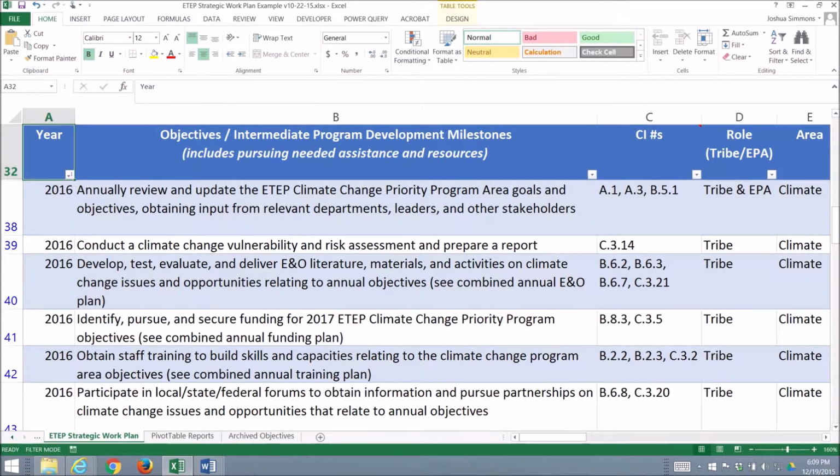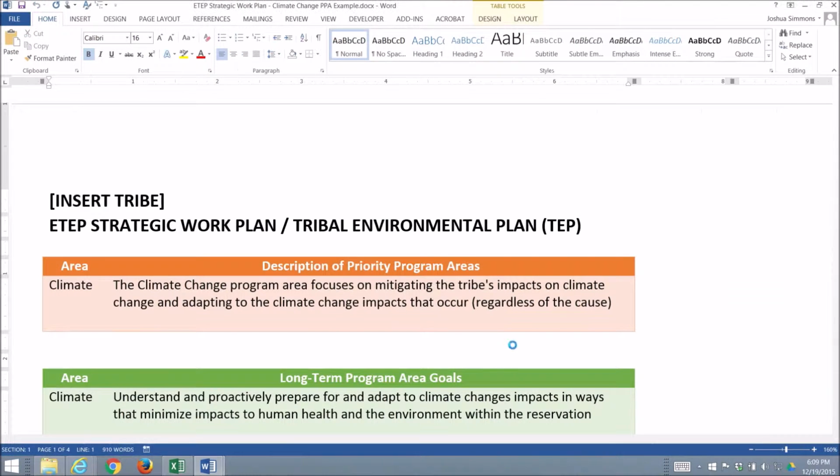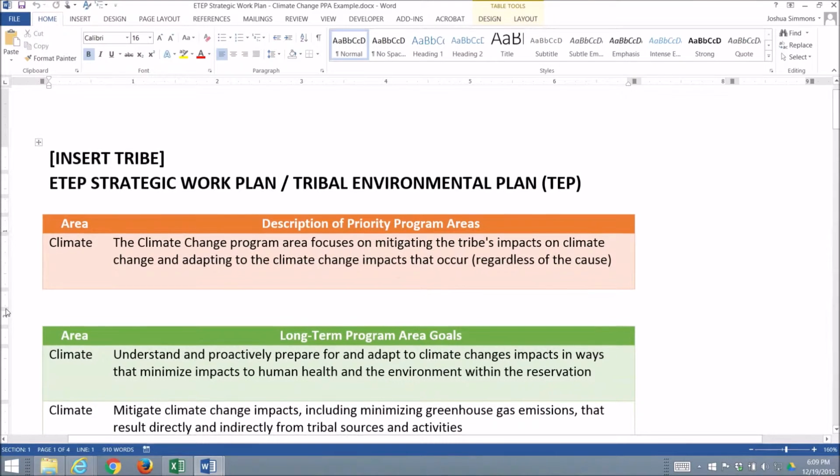Some other things you will learn during this training are how to easily create Word documents of any portion of this plan that you can easily share with anyone, such as this Word document right here that's just focused on the tribe's climate change program over the next 4 years.